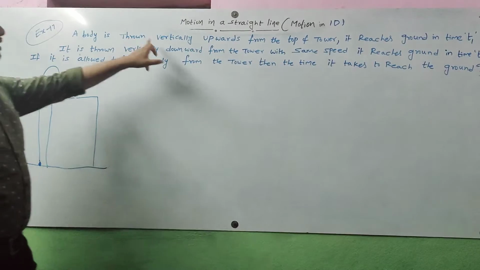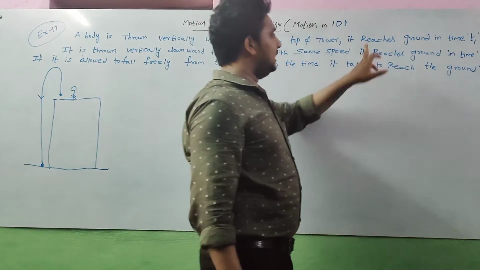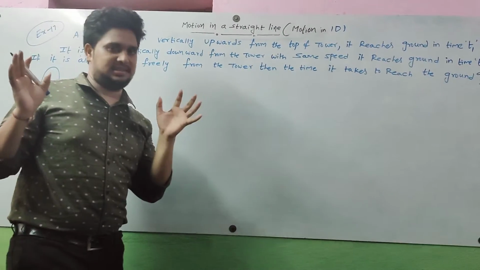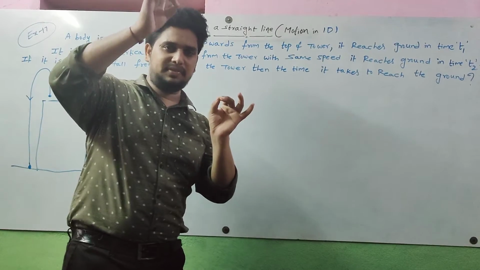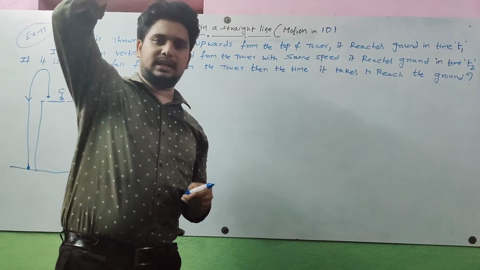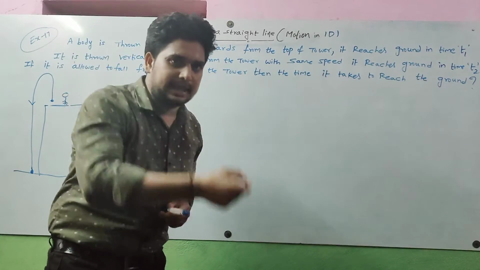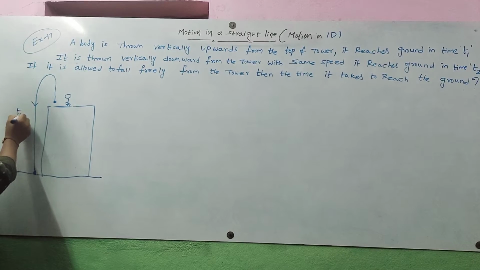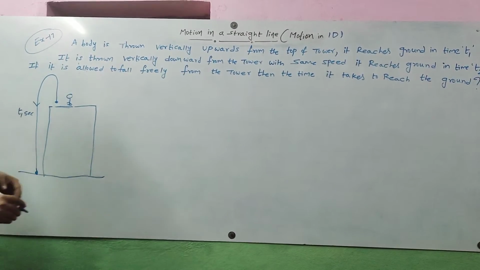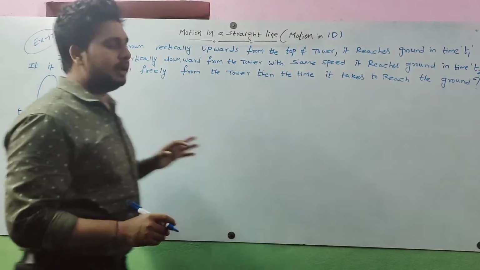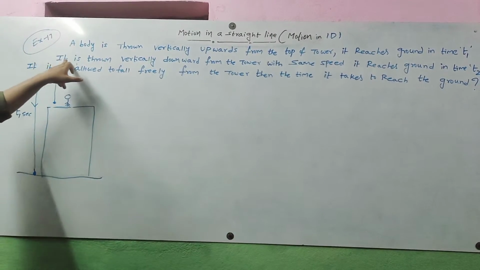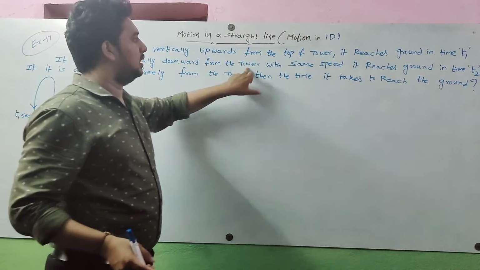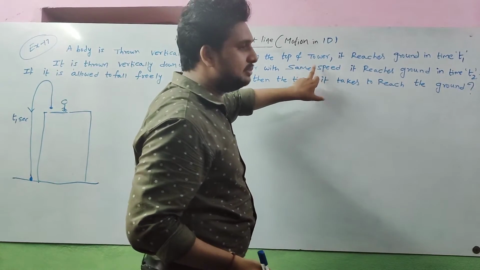Next, it is thrown vertically upwards from the top of the tower and reaches the ground in time t1 seconds. Listen, friends. The person stands on top of the tower and throws a stone vertically upwards. It reaches the ground in t1 seconds. This is the first sentence. Next, the second sentence: it is thrown vertically downward from the tower with the same speed. This is important.